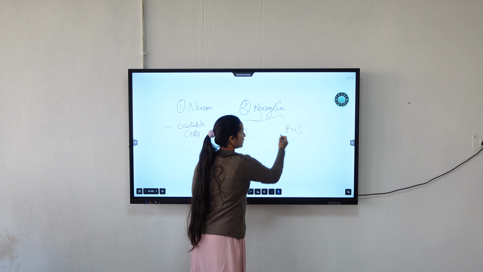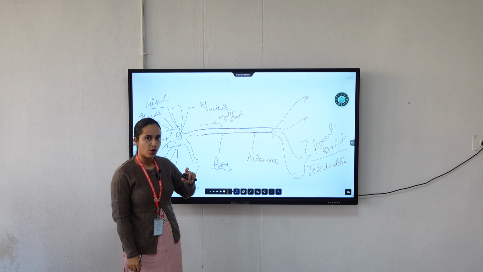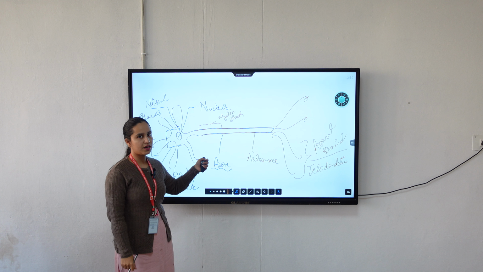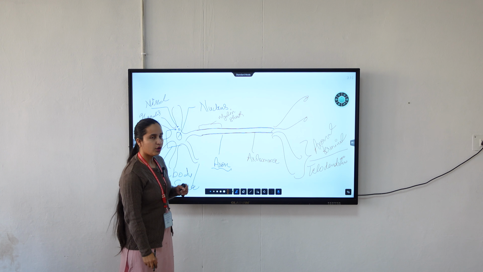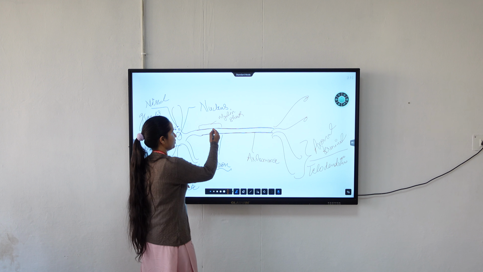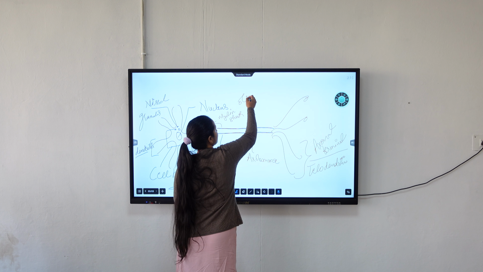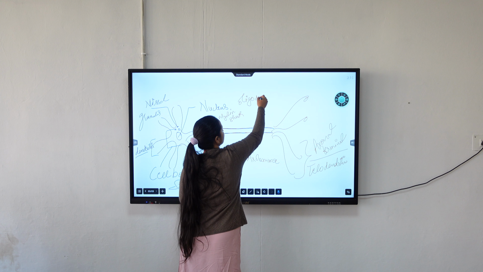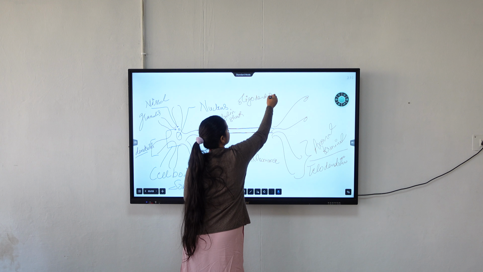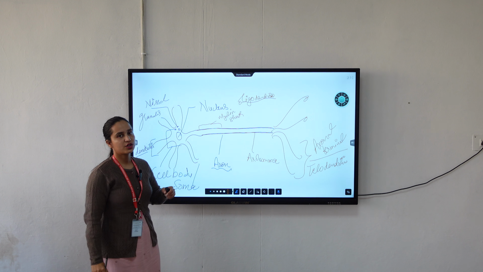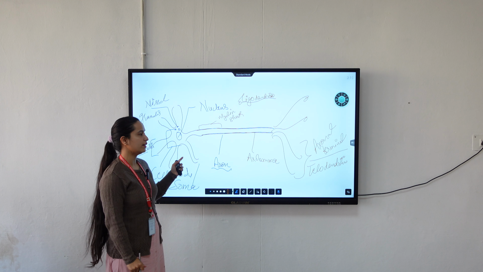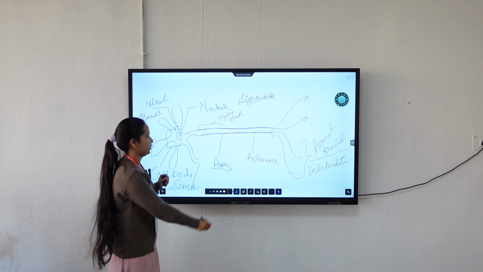So we were on myelin sheath. In case of neurons which are present in the central nervous system, oligodendrocytes are responsible for the formation of myelin sheath. And in case of PNS, Schwann cells are responsible for the formation of the myelin sheath.